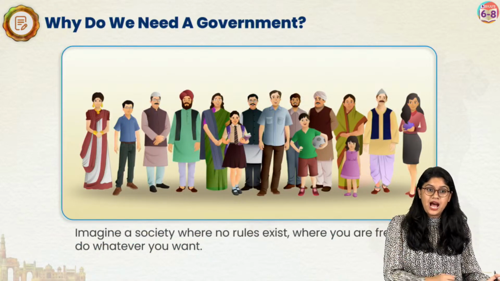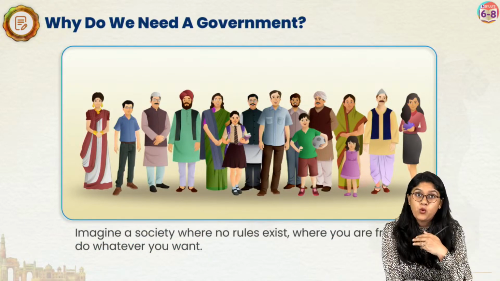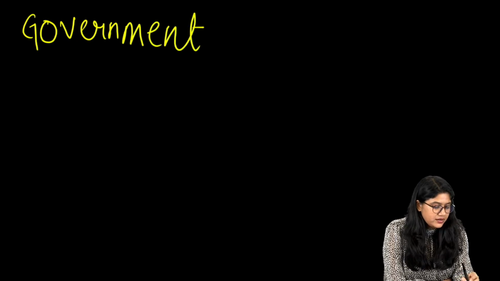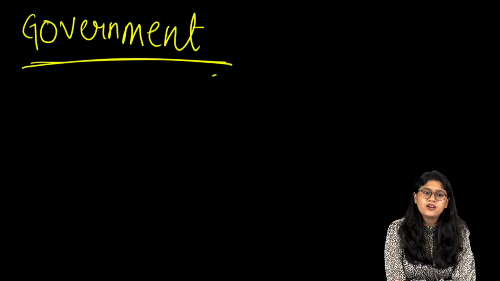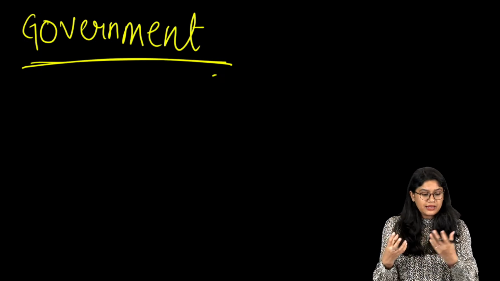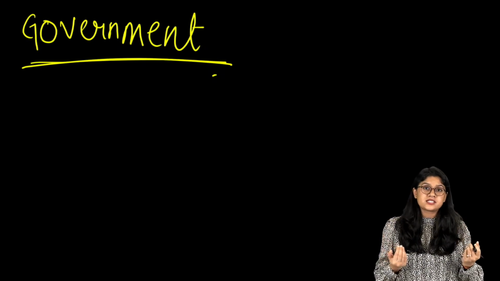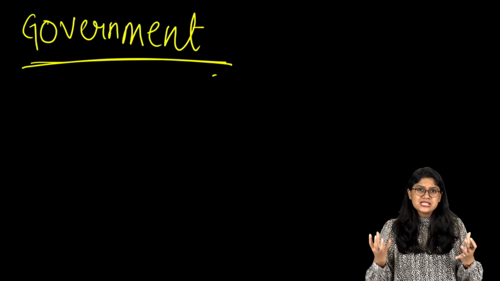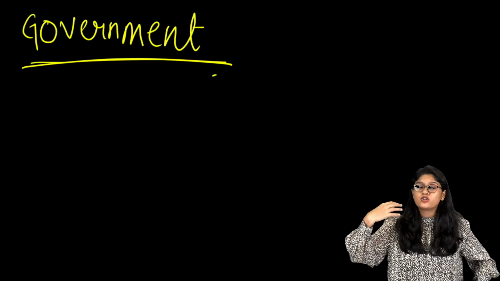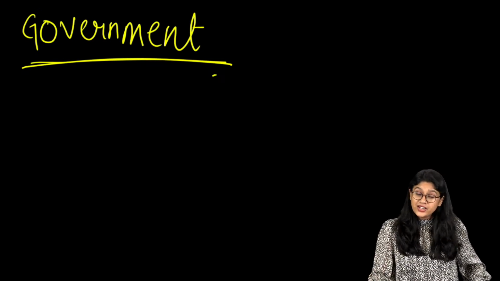So we are done with it, and the next question that we will ask after what is government is why do we need government? Now I want you all to stop over here and think about it. What is government? Are we clear with that? Yes, quick thumbs up. From a textbook, it's a body or an institution that helps us, in which there are people who will be taking care of the various commitments and issues that are there. They will be handling these issues for the kingdom. It could be a country, a city, a village, etc. Very good.